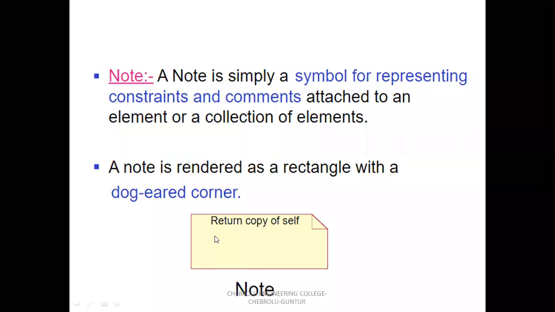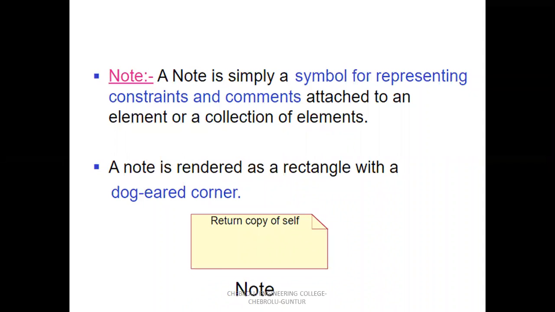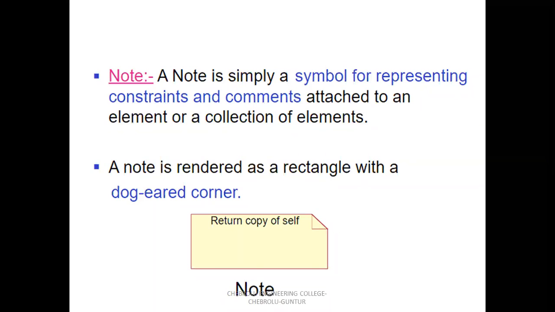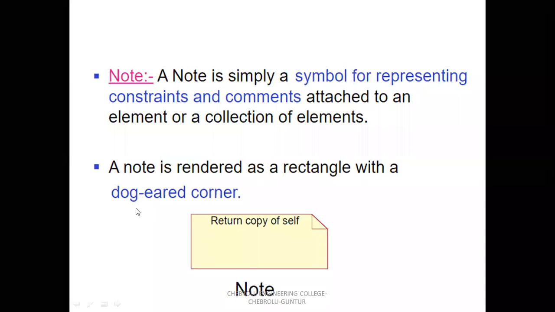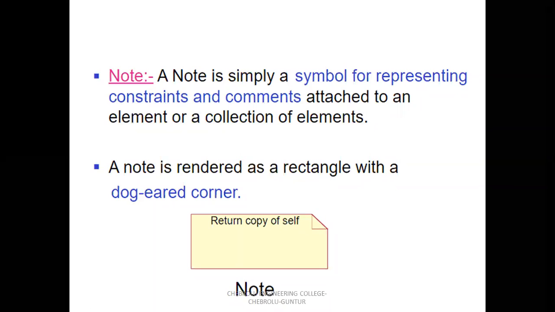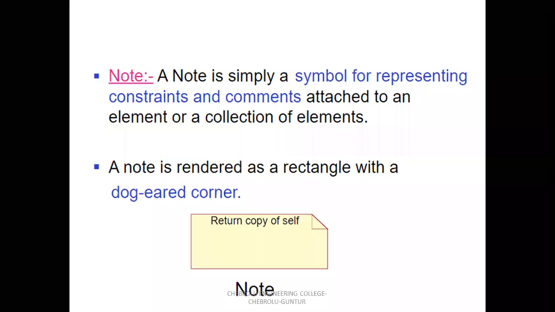So the four are different. A rectangle with three partitions represents a class, a rectangle with two tabs represents a component, and a rectangle with a single tab represents a package. A rounded rectangle represents the state of any element or object. And a rectangle with the dog-eared corner represents a note, which simply represents comment lines. So there are four types of things: structural, behavioral, packages, and annotational things.